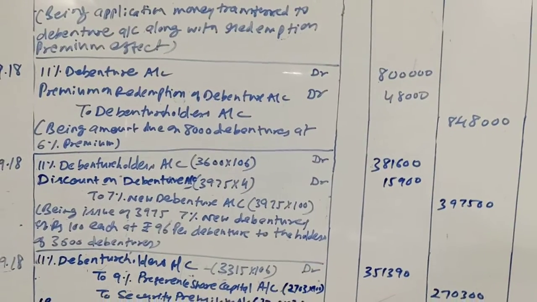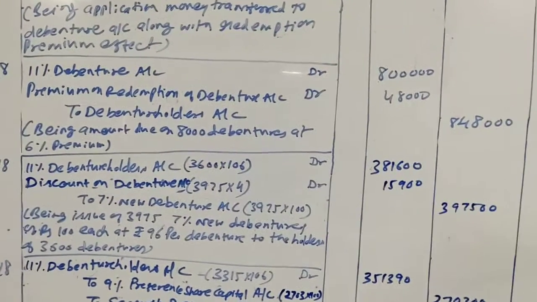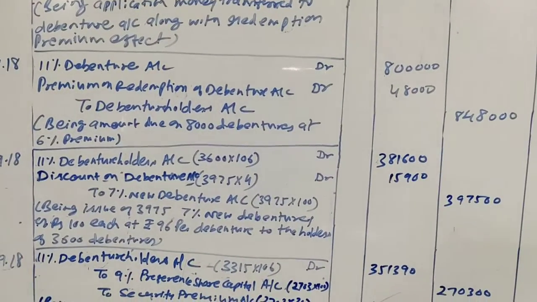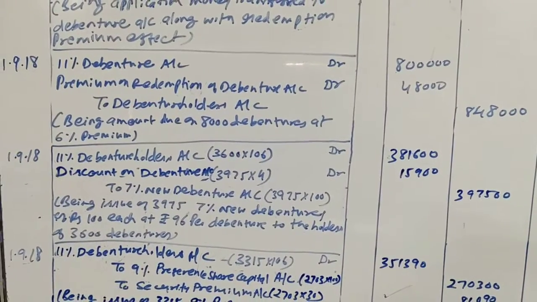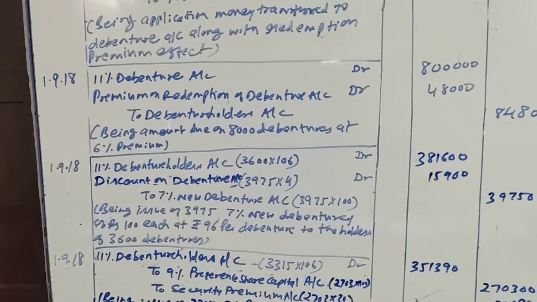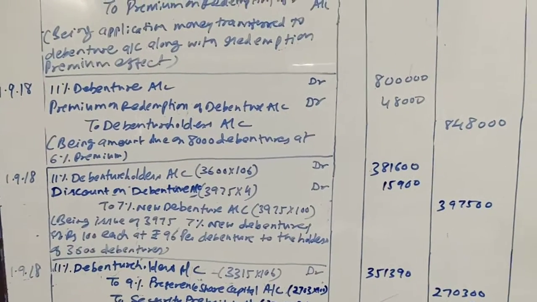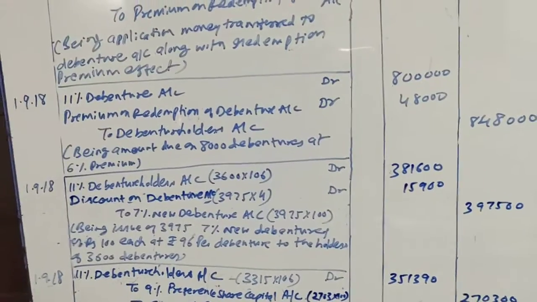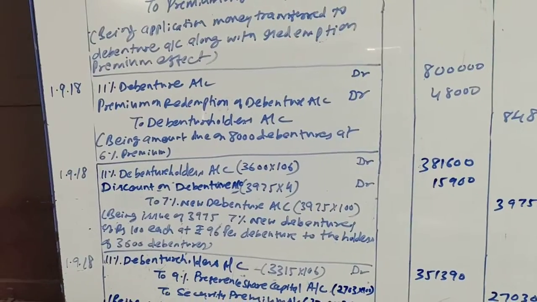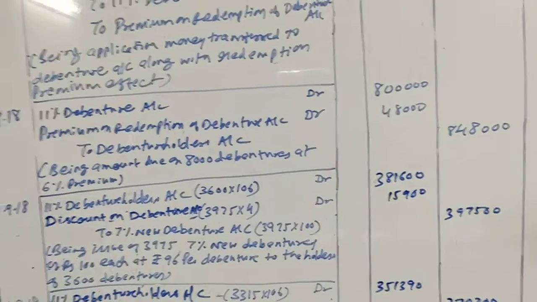3,97,500. Right? If we total both the debit amounts, it is equal to the credit amount, that is 397500. Okay, being issue of 3975 7% new debentures of rupees 100 each at rupees 96 per debenture to the holders of 3600 debentures. So this was the entry for issue of new debentures against debenture redemption. Now let us move to the other option.